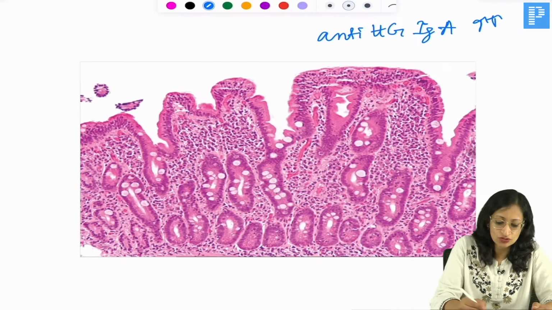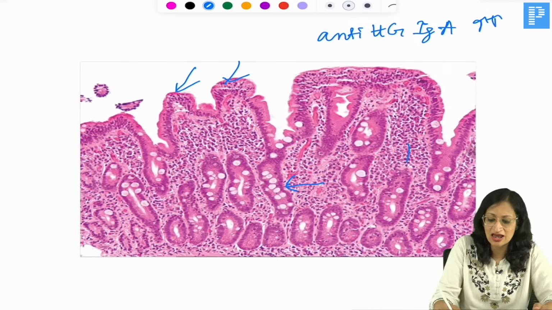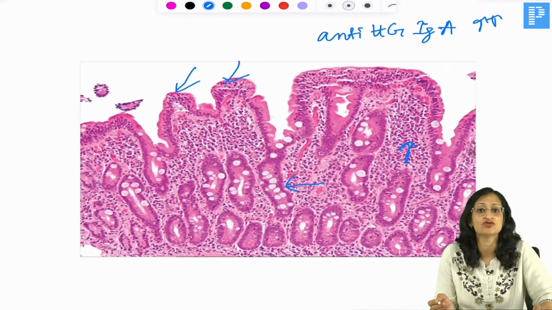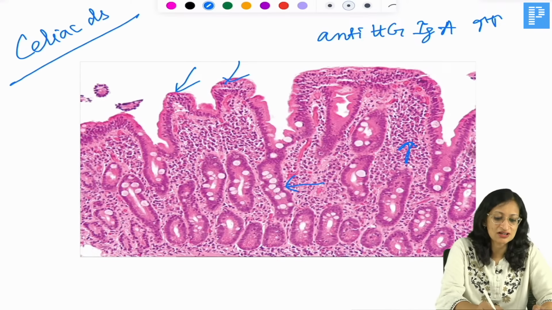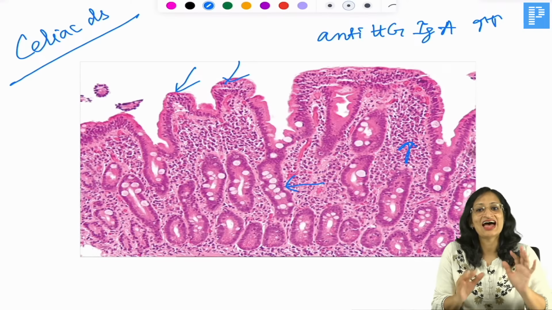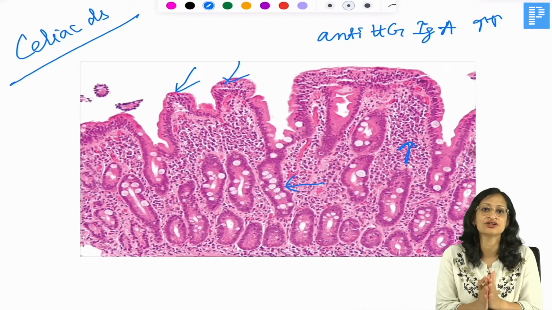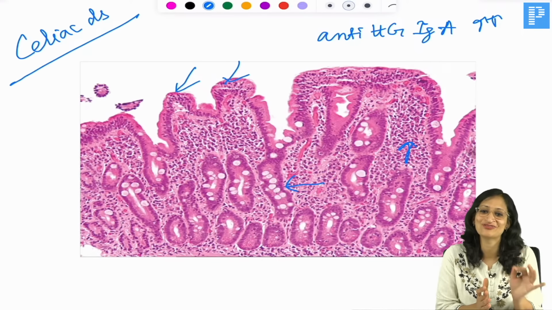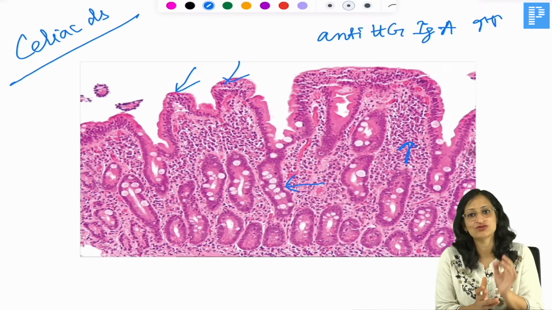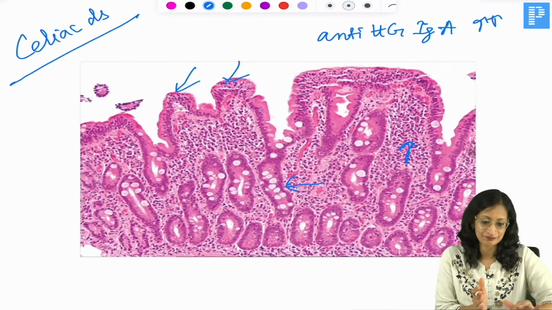So, you can see that there is villus atrophy, there is crypt hyperplasia and increase in intraepithelial lymphocytes. So all these are features of celiac disease where there is sensitivity to gluten. And you've got questions related to treatment also. The treatment of choice for celiac disease is lifelong gluten-free diet. Okay, right.